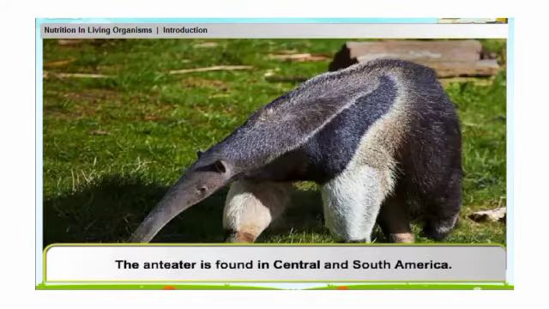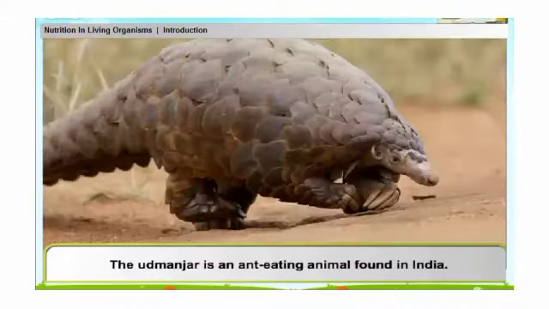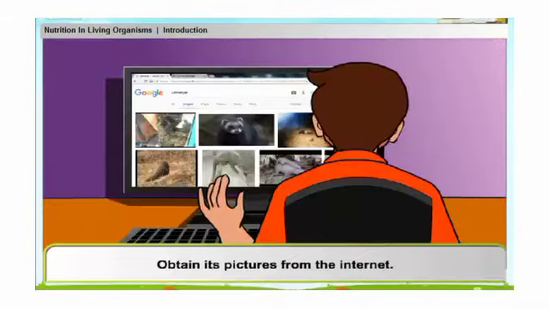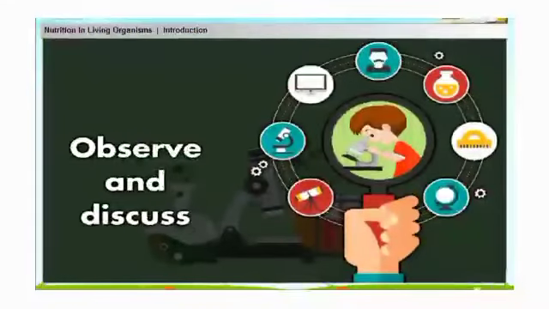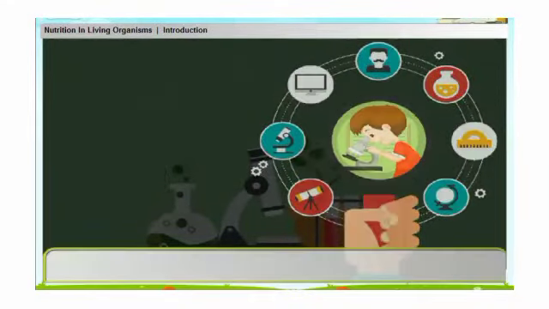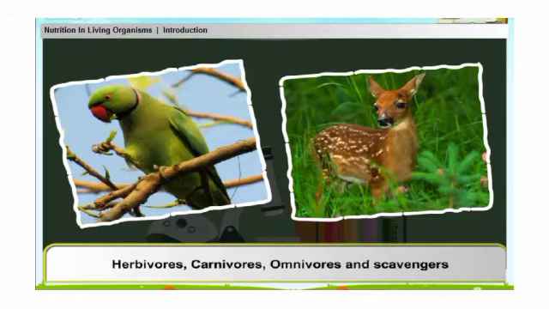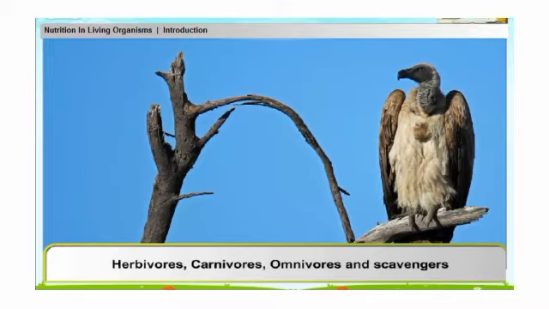The anteater is found in Central and South America. The pangolin is an ant-eating animal found in India. Obtain its pictures from the internet. Observe and discuss. How will you classify the following animals according to their food type? Herbivores, carnivores, omnivores, and scavengers.